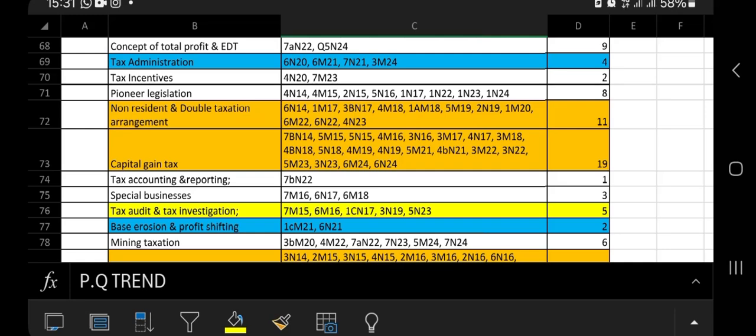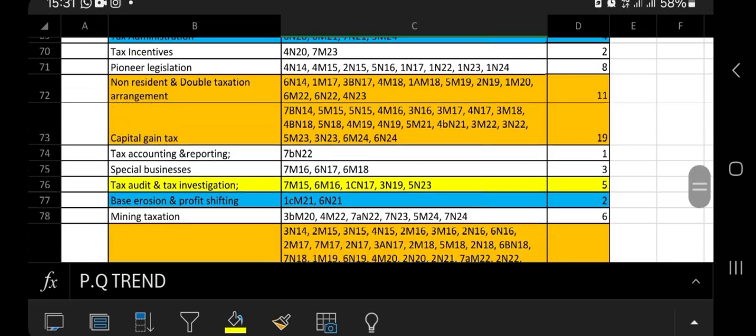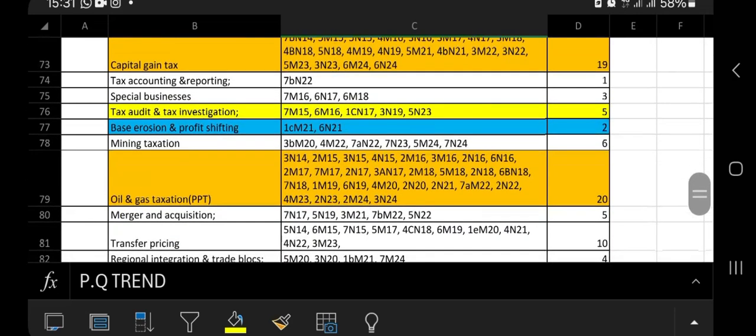Next is your CGT, capital gain tax. As a matter of fact, this was examined thoroughly last year, the entire year. Also the entire year 23, entire year 22, entire year 21, entire year 19, entire year 18, entire year 17, 16, 15. So it's almost like every year and every other year. So please prepare for your capital gain tax. It's highly probable.